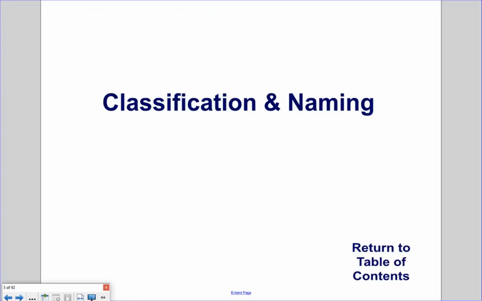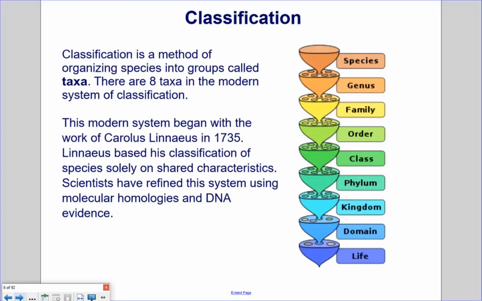Classification and naming. Classification is a method of organizing species into groups called taxa. There are 8 taxa in the modern system of classification. We start off with an individual species.